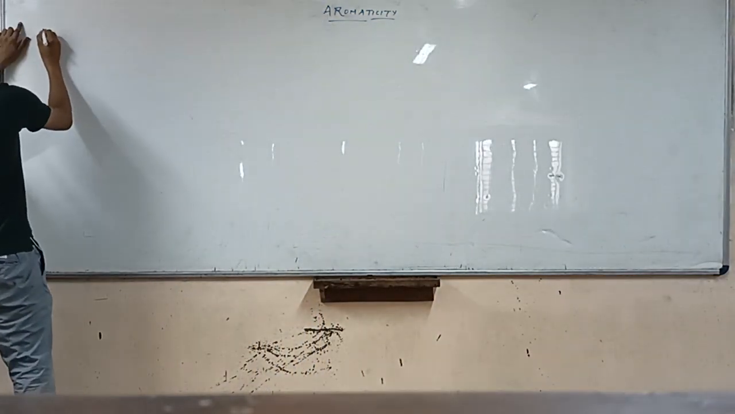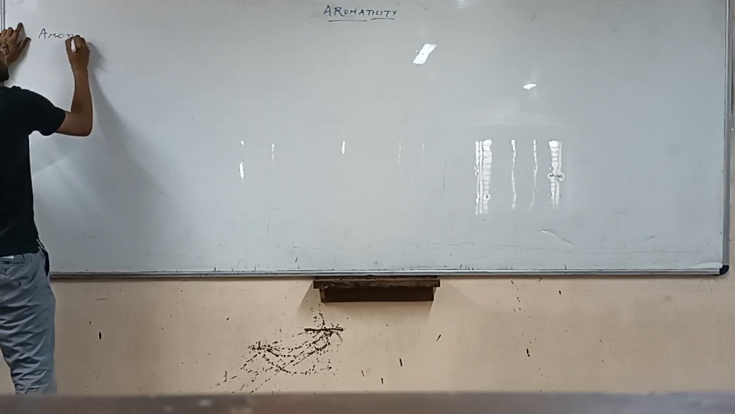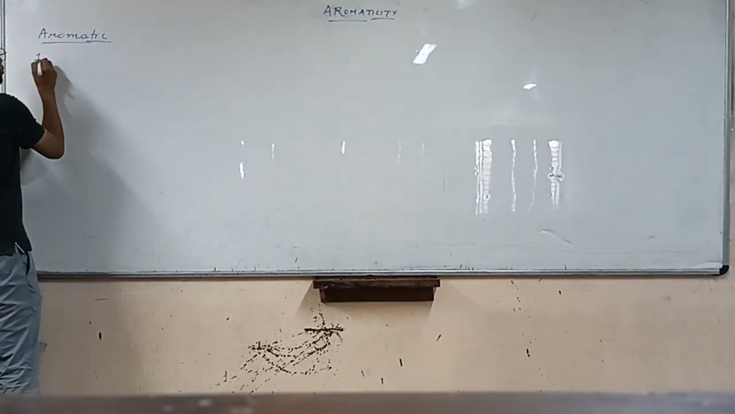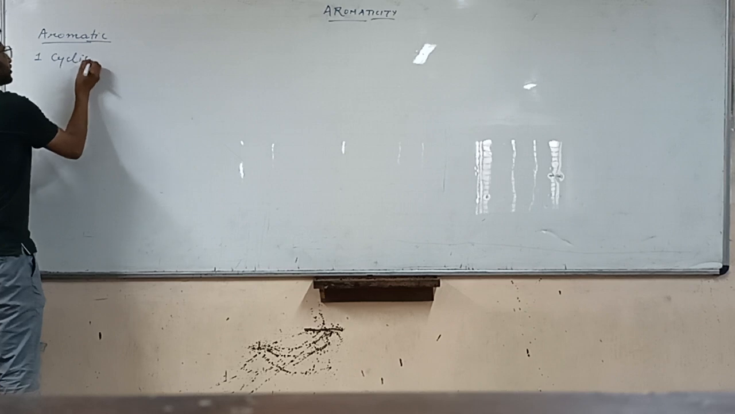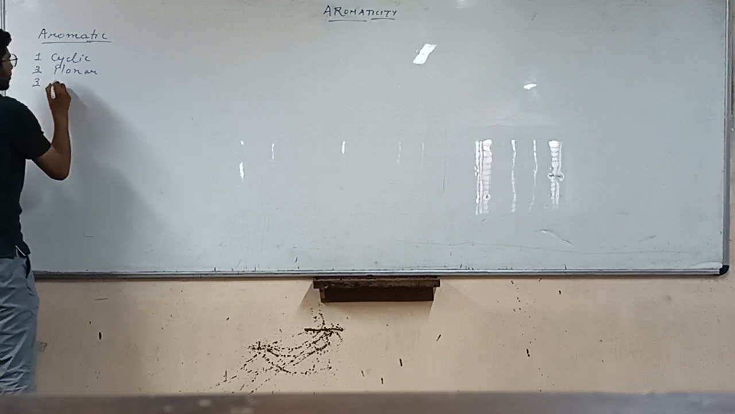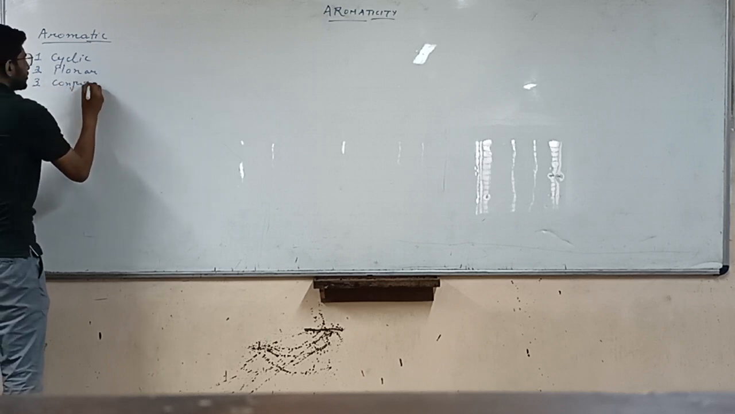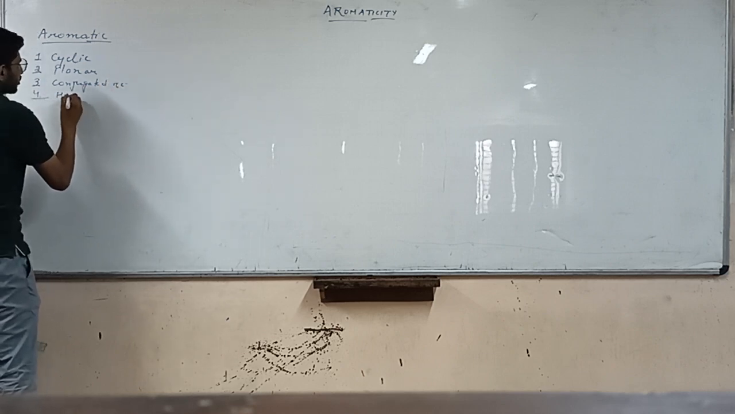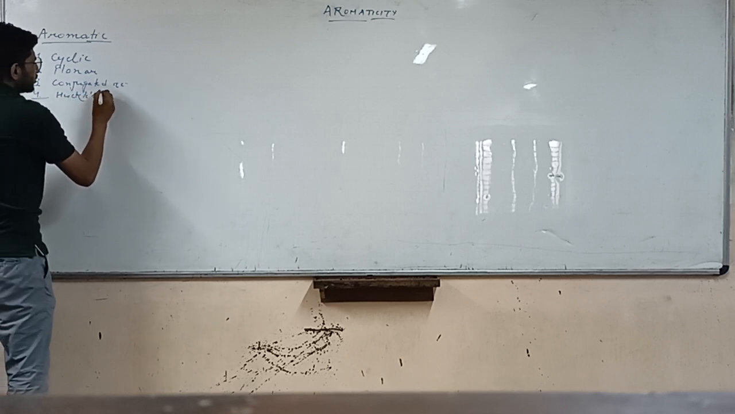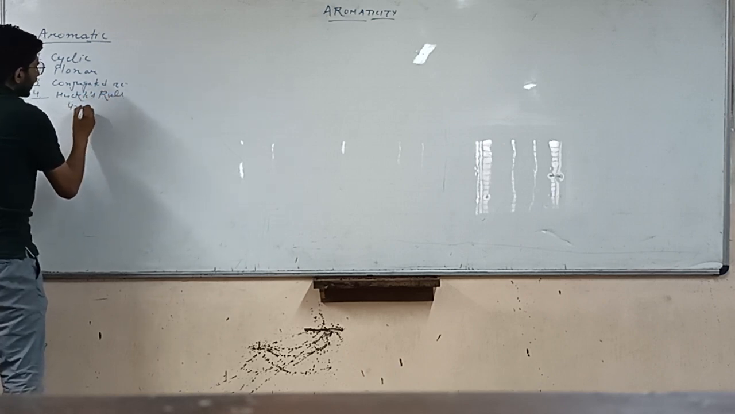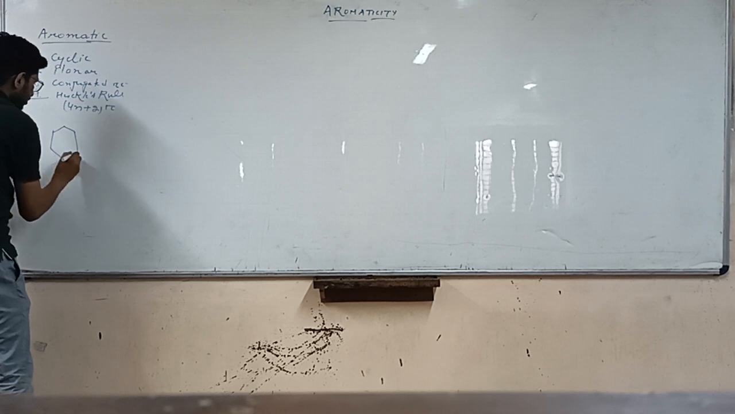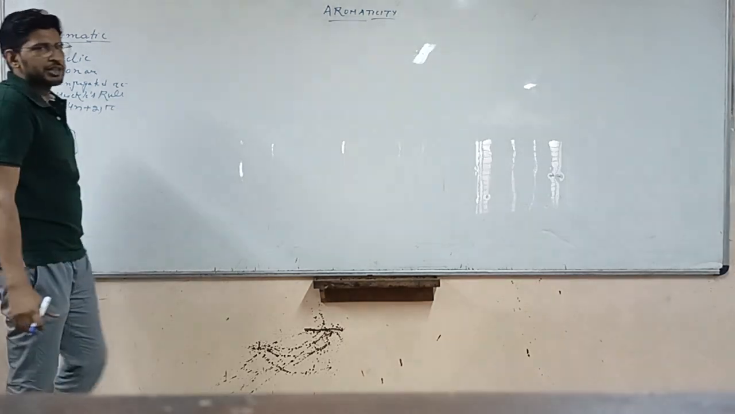We were studying what aromatic compounds are. For a compound to be aromatic, we studied it should be cyclic, planar, have conjugated pi electrons, and must follow Huckel's rule. Have 4n plus 2 pi electrons. So these compounds will be aromatic. We have taken some examples as well.